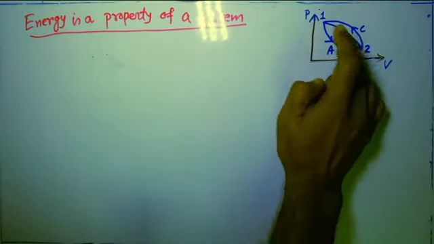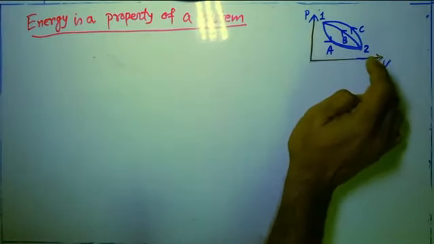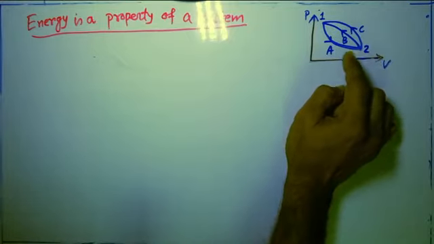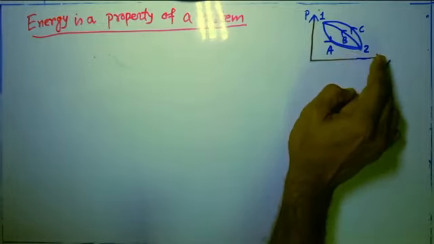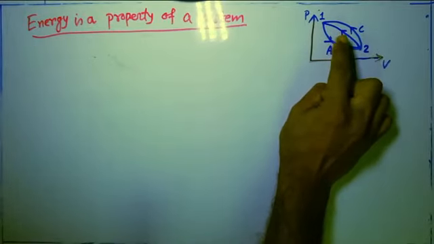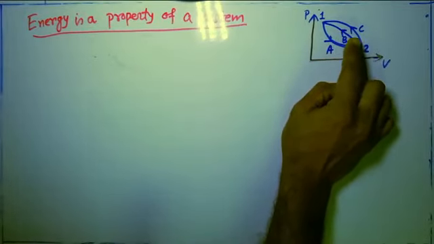So from state point 1 to state point 2, by following path A, and it returns from state 2 to state 1 by following the path B. It is a cycle.